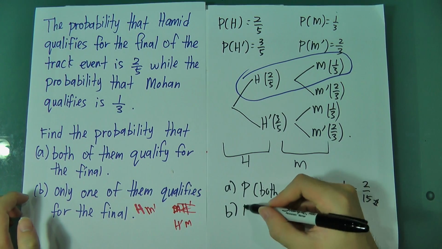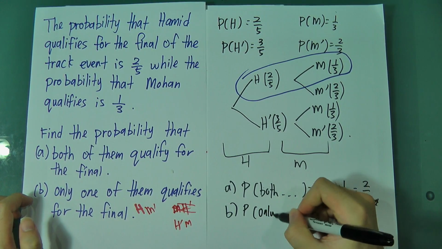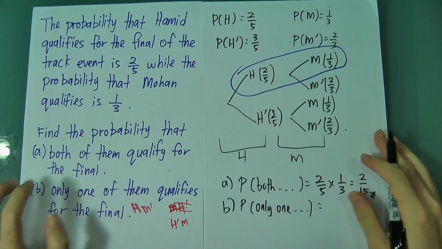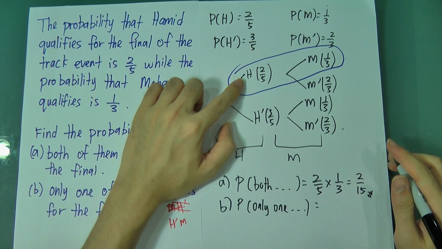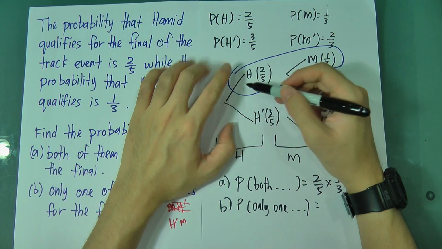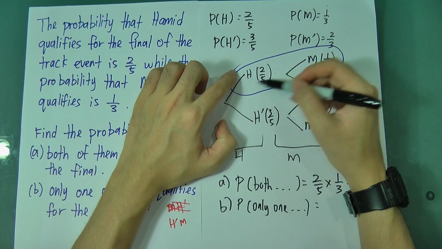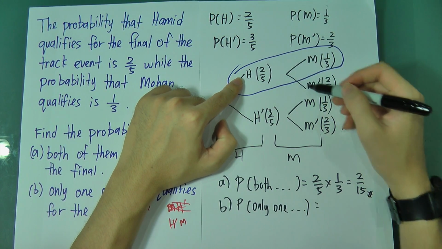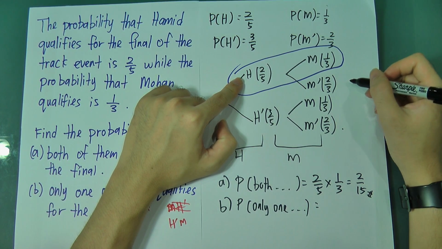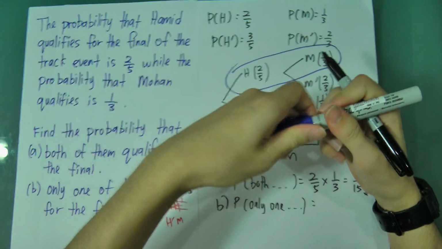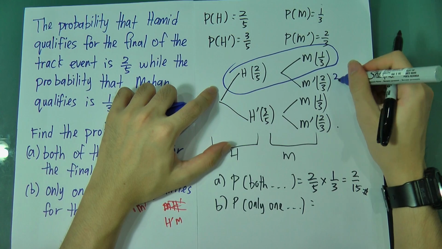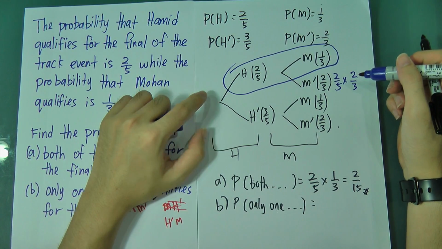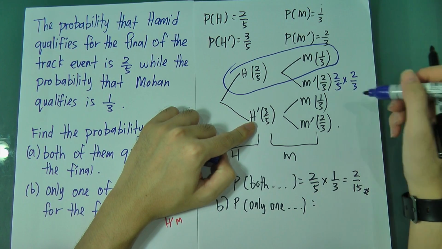So now the probability for only one of them equals, okay, the first one I take, now I take the top part first. Means when Hamid is qualified, then I have to multiply the bottom one. So over here it will be 2 over 5 multiply 2 over 3. Okay? Okay, when Hamid is not qualified, Mohan has to be qualified.